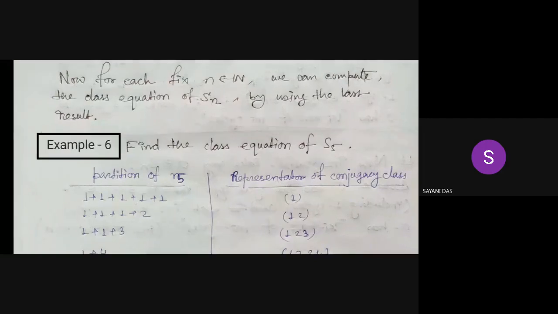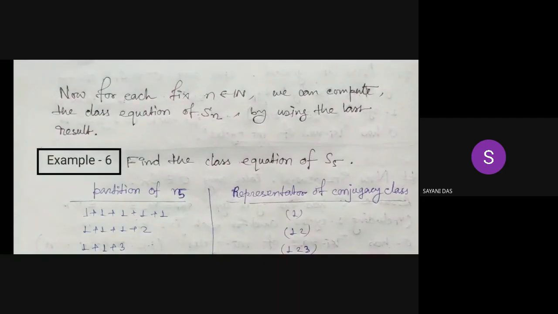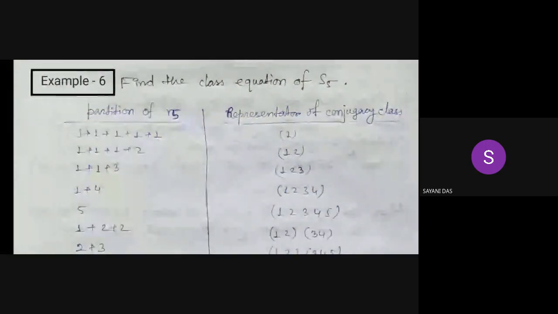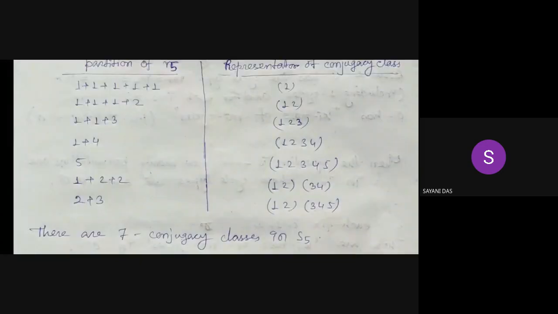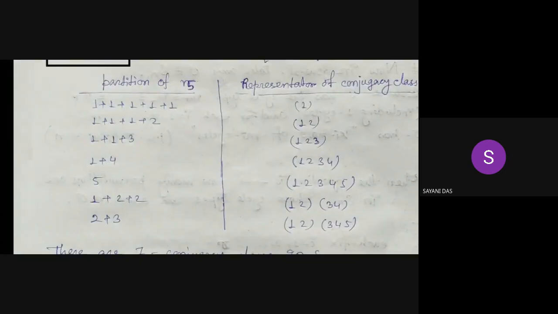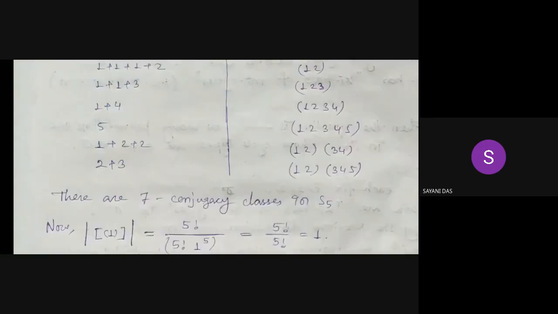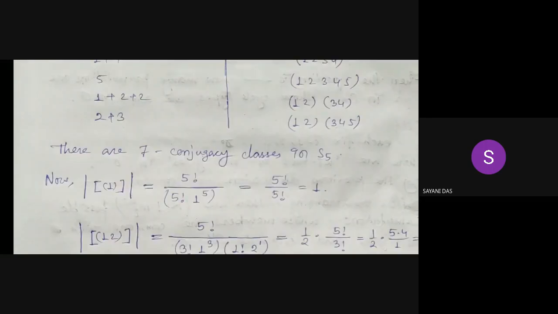Look at now, for each n belonging to the natural numbers, we can compute the class equation of Sn by using the last result. How? Now find the class equation of S5. Suppose we already saw that S5 has 7 conjugacy classes. So we actually consider this example again. There are these types of representatives of conjugacy classes with respect to the partitions of 5, and there are 7 conjugacy classes in S5.